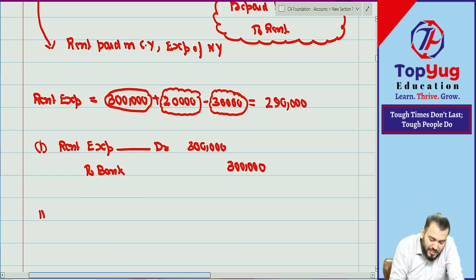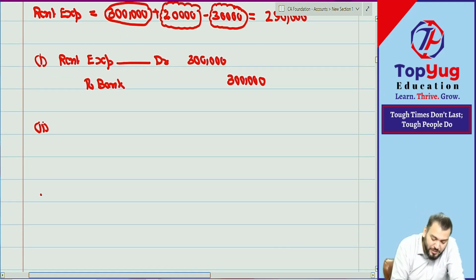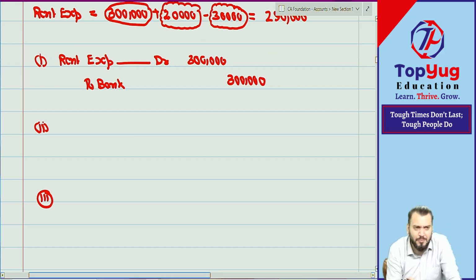Now, can you give me second and third journal entry by writing? First you write down, then we'll discuss. First, can you give me second and third journal entry? If you can do it, means you have understood. But explanation also required.